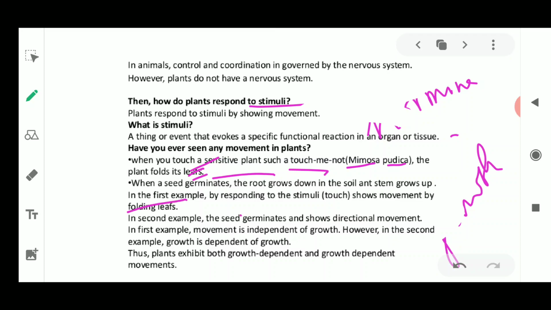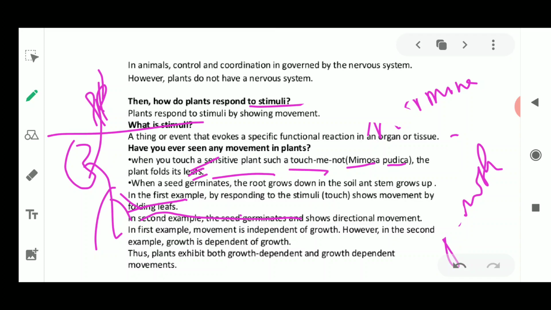In the second example, when the seed is germinating, it shows directional movement. Once it attains some height, the shoot is going to come up from the soil and the root is going to grow below the soil. This is how you see the stimulus is there. Here the stimulus was gravity, and in the first case the stimulus was your touch.